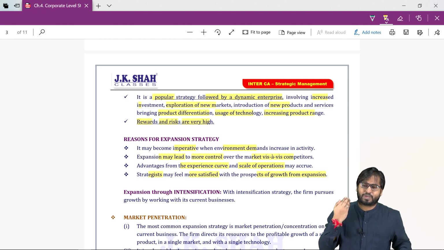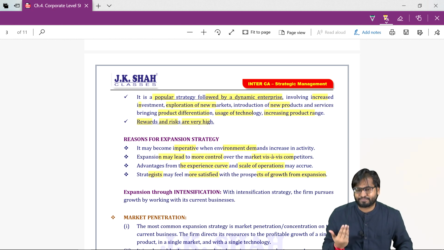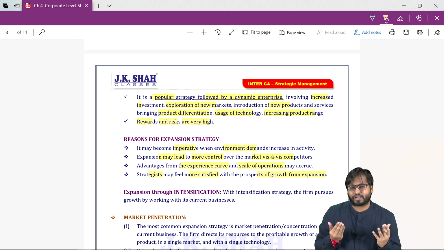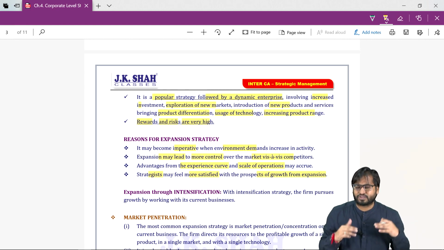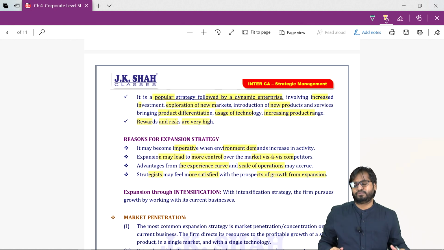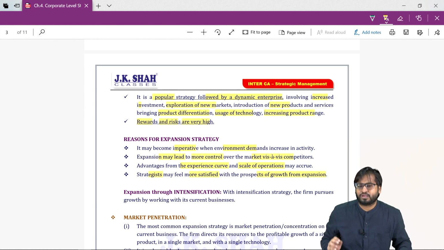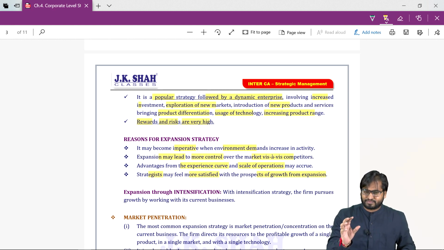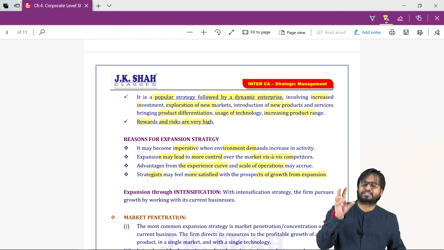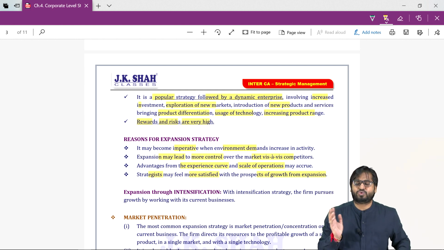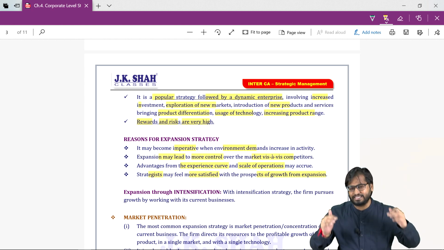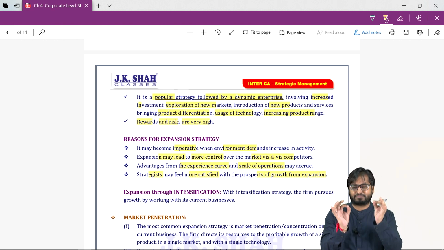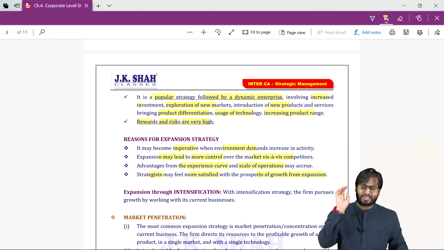Instead of brushing your teeth once a day, brush your teeth twice a day. So with this, we'll be able to increase the usage of the product. With the increase in the usage of the product, the company will be able to achieve more sales, growth. How can they do so? By advertisement. This is a strategy in which the company is making the same product, serving the same market, so it is less risky. It is less risky because we are not entering into something new. We continue doing the same thing. Right? So this was market penetration.